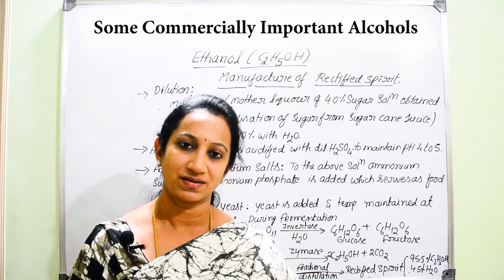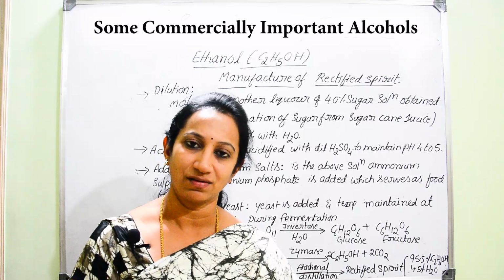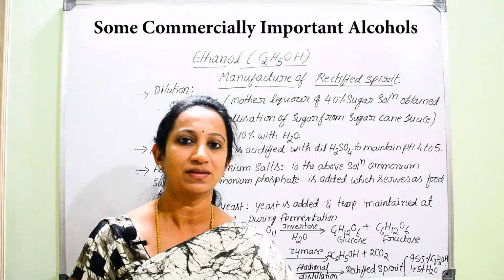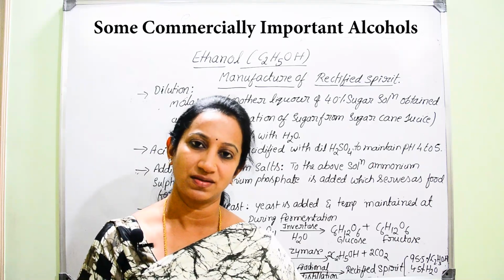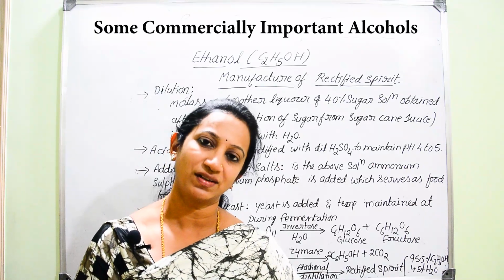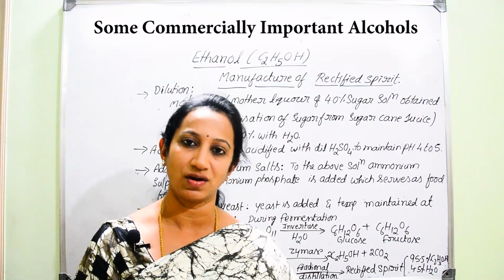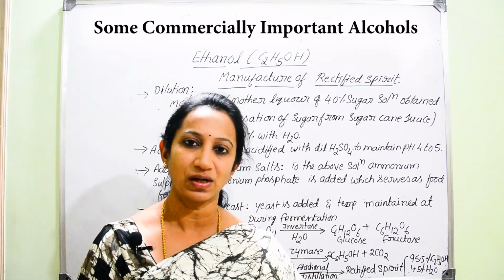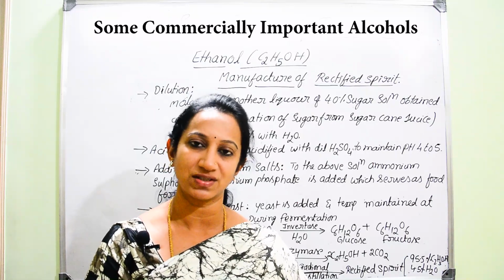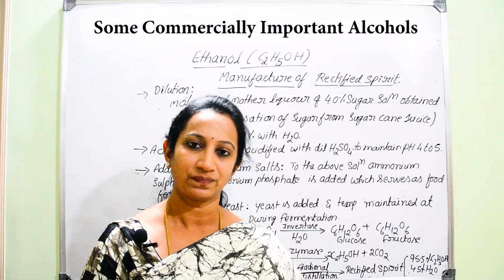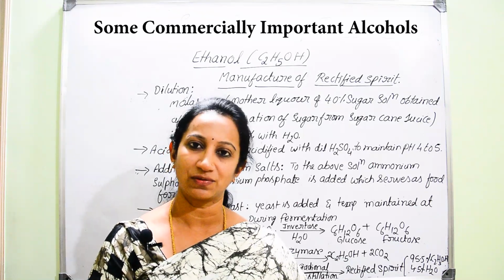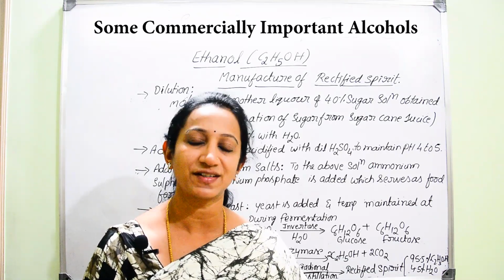Now very first, if you consider this ethanol, ethanol can be manufactured by many processes. One of the important components needed is for the manufacture of absolute alcohol. So what is this absolute alcohol? Absolute alcohol means 100% ethanol, C2H5OH. But of course, we manufacture this absolute alcohol starting from rectified spirit.